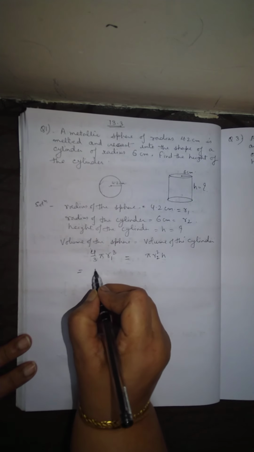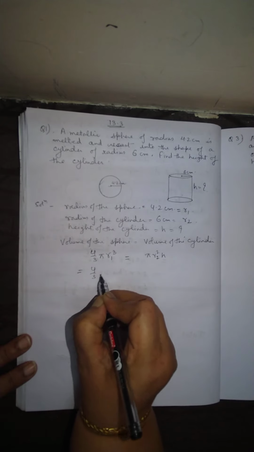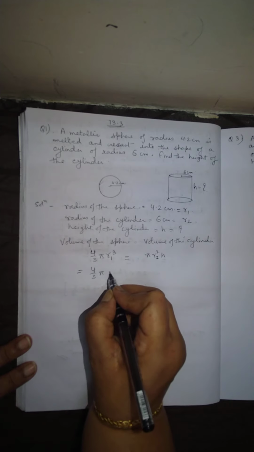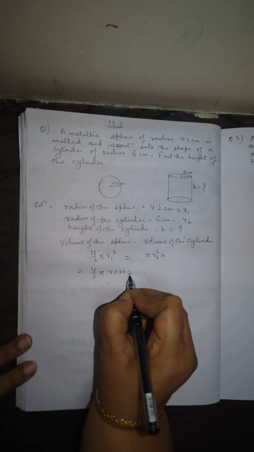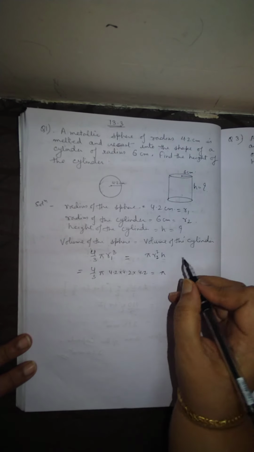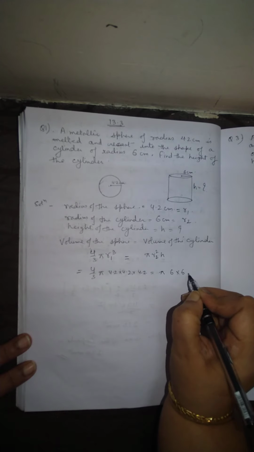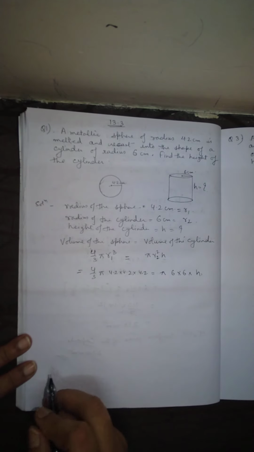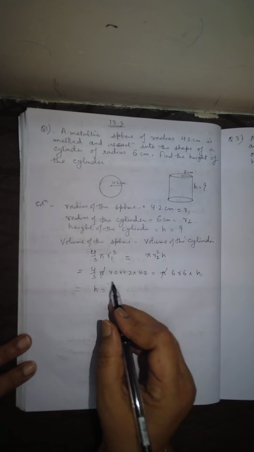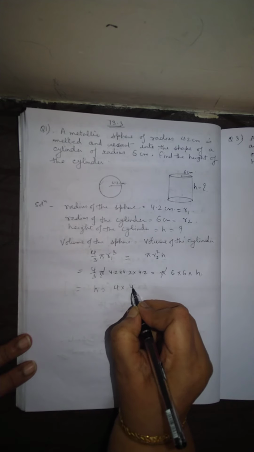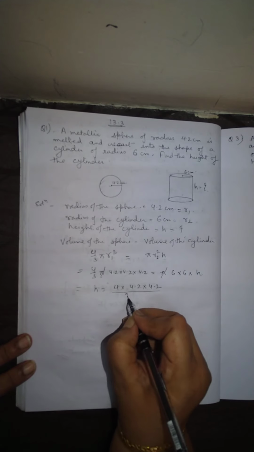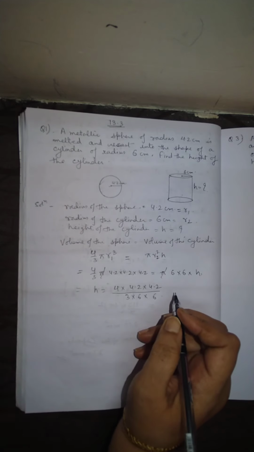So it is 4 by 3 pi, radius of the sphere 4.2, so it is 4.2 into 4.2 into 4.2. And this is equal to pi, R2 is 6, so 6 into 6 into h. Pi will get cancelled. So h equals 4 into 4.2 into 4.2 divided by 3 into 6 into 6.